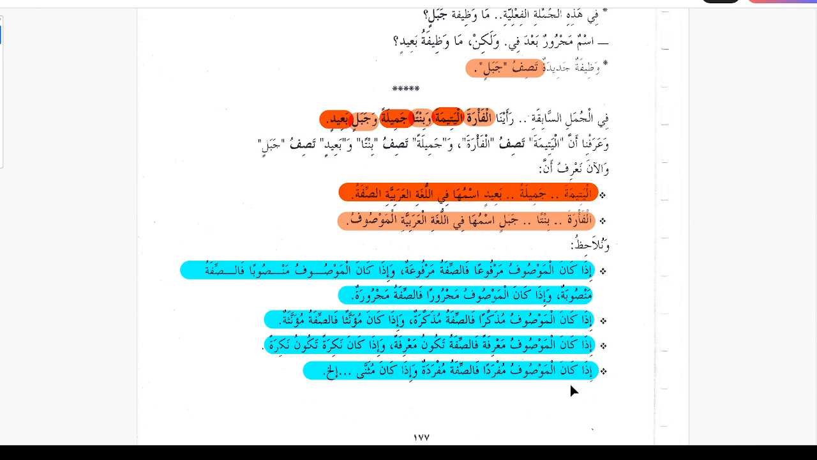Jamila is Nakira. Similarly, Jabal is Nakira, Baid is Nakira. And then Iza kana al-Mawsuf Mufradan fa sifa Mufradan, wa iza kana Musanna. So when Mawsuf is single, one person, then sifa is gonna be single. If it is dual, then dual, or plural, then plural. So in this case al-Fara is singular, and this is also singular. So the rule is the sifa is gonna follow the Mawsuf, whether it's singular, plural or dual.